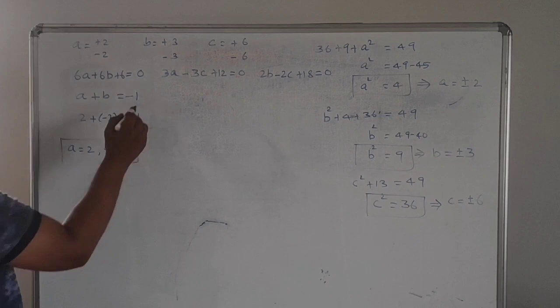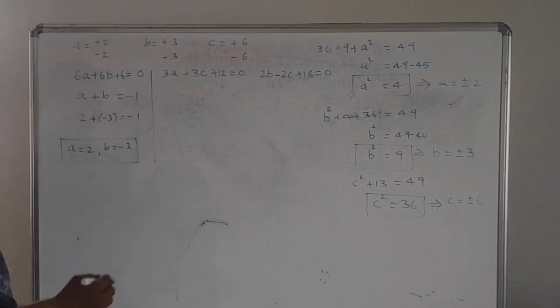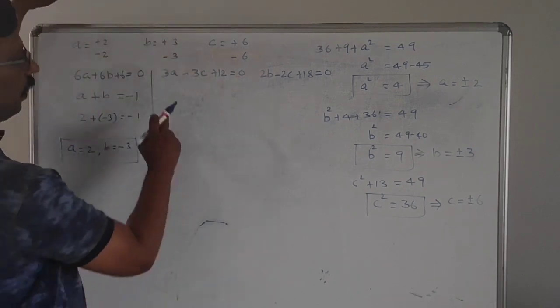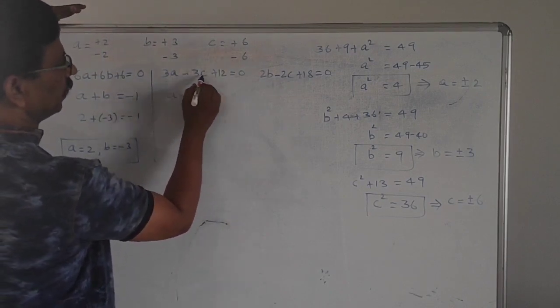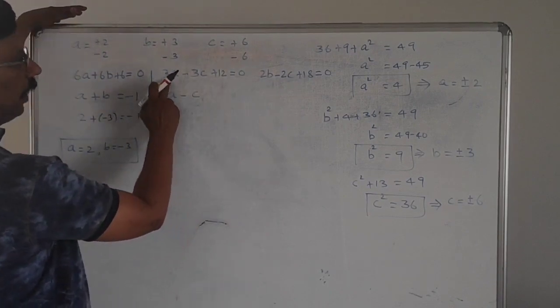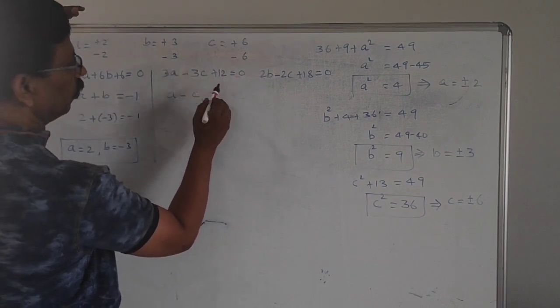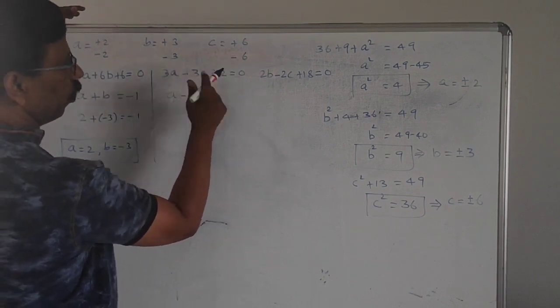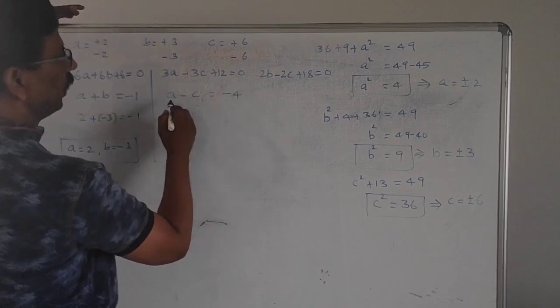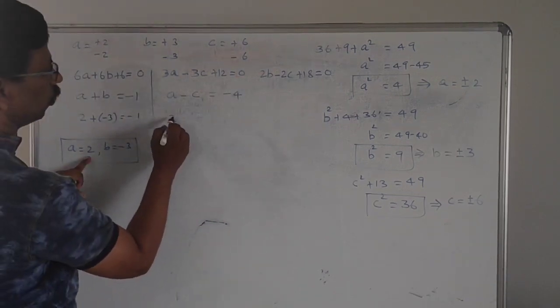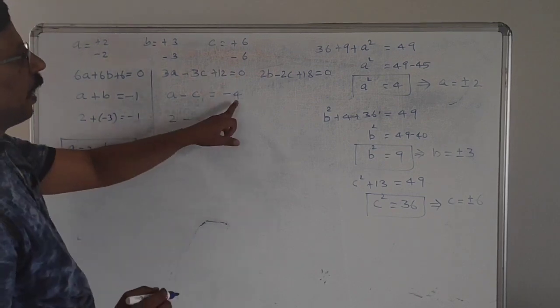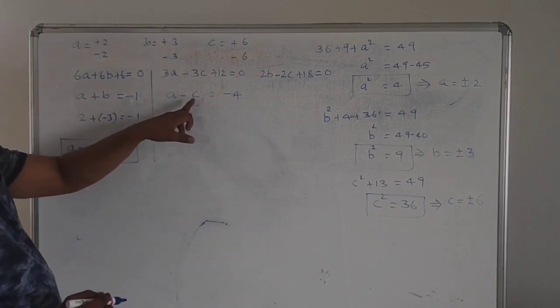Now, after this, try to find the value of C. Now, here also we can divide 12 by 3. You can get A minus C equal to, if you divide by 3, minus 4. A minus C equal to minus 4. Already we have taken A equal to 2. 2 minus, this is minus 4, means this C must be positive.